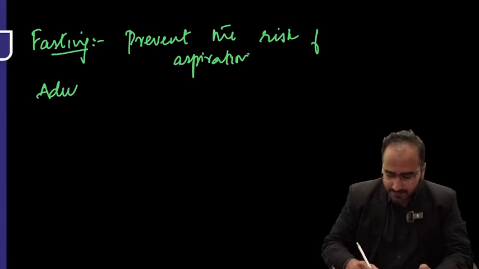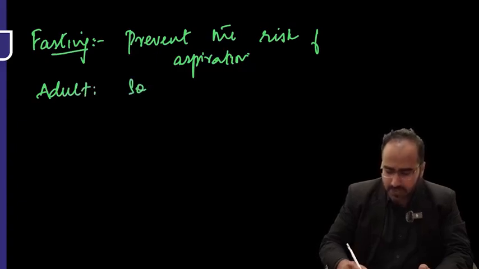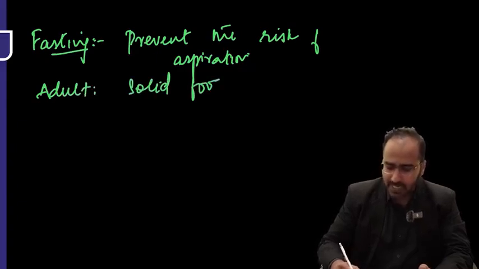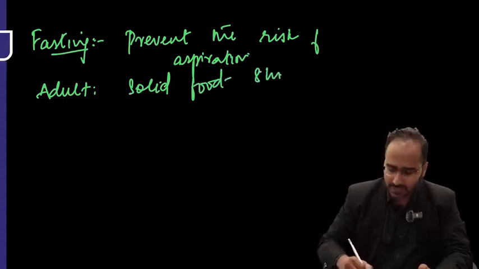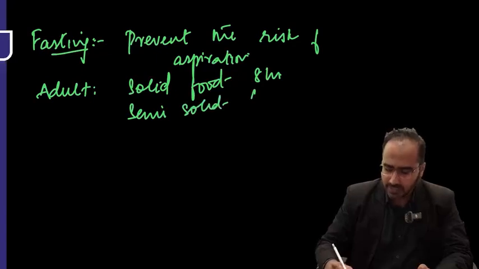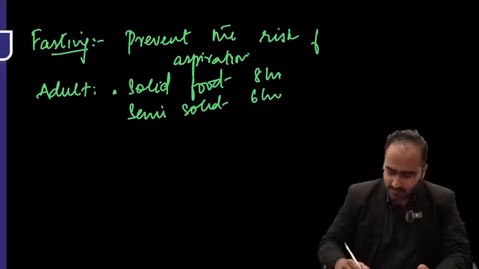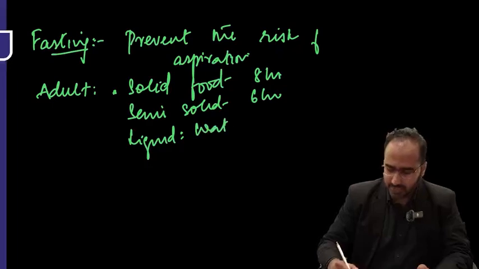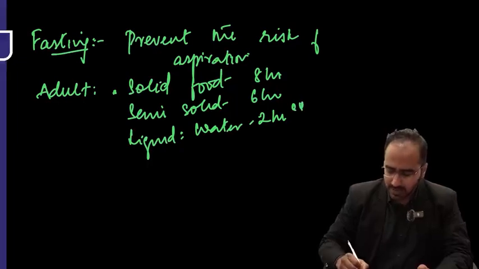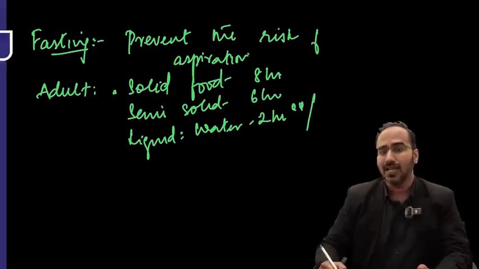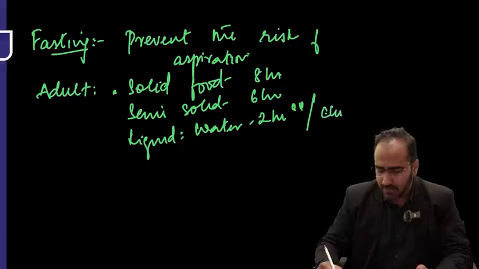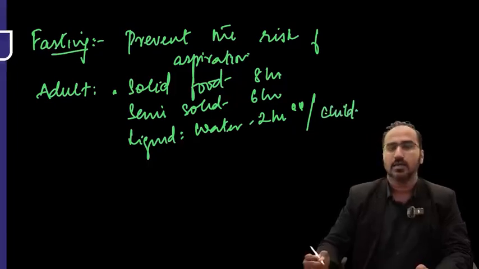In adults who are on solid food, how many hours of fasting is needed? 8 hours. Whereas semi-solid food, how many hours? 6 hours. Whereas if he is on liquid like water, then 2 hours of fasting is mandatory. Remember, this 2 hours is for liquids, whether it is adult or a child, right?